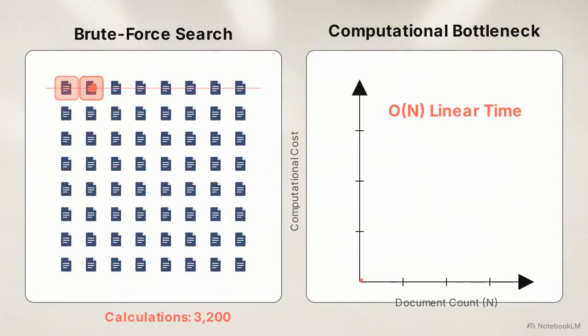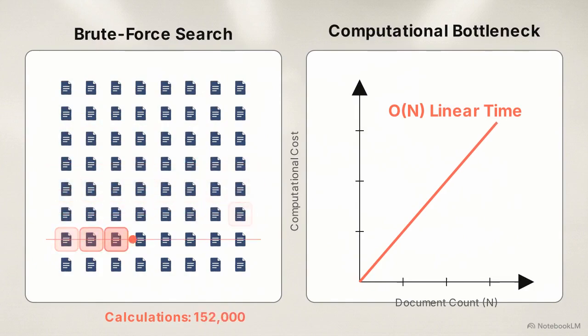A corporate system holds millions of document chunks. Running exact dot product calculations against every single chunk for every query creates a massive processing bottleneck. This diagram illustrates a brute force approach. It is an unscalable operation that runs in O of n linear time. As the document count grows, the computational cost rises aggressively.